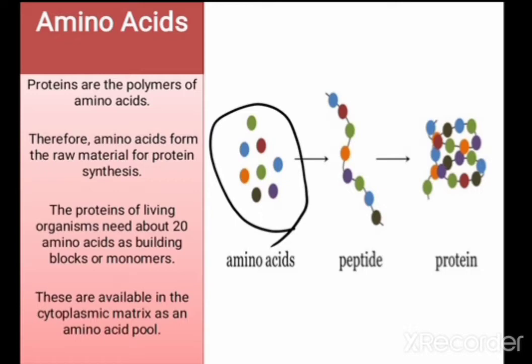Therefore we call amino acids the raw material of protein synthesis. The proteins of living organisms need about 20 amino acids as building blocks or monomers. They are available in the cytoplasmic matrix and amino acid pool. Inside the cell there is cytoplasm, and inside the cytoplasm basically 20 amino acids are found. When specific amino acids combine, they form a specific protein, and the formation of a specific protein requires a particular code coming from the DNA. It is in the form of a nitrogen base sequence that we call a triplet codon, or the nucleotide base sequence.